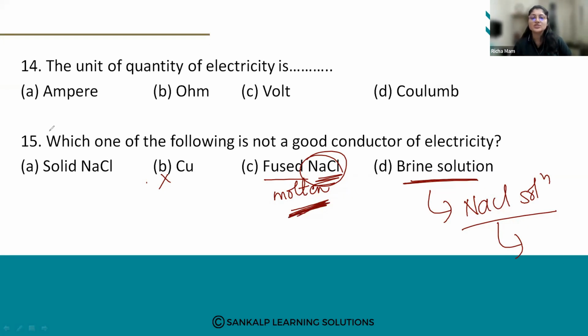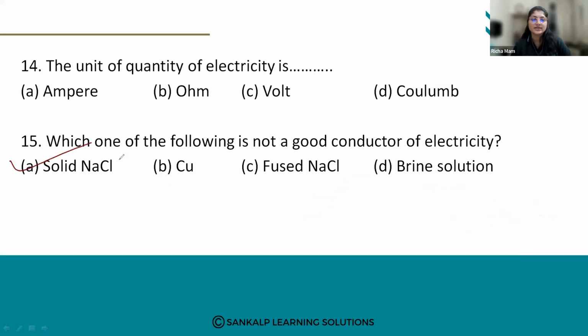So the one which is not a good conductor of electricity is solid NaCl. For the 15th question, the answer is solid NaCl. What is the reason? Solid NaCl is a poor conductor of electricity because the charged particles are intact, held by strong electrostatic forces, so they cannot conduct electric current. So option A is correct. Is it understood? We have solved 15 questions.